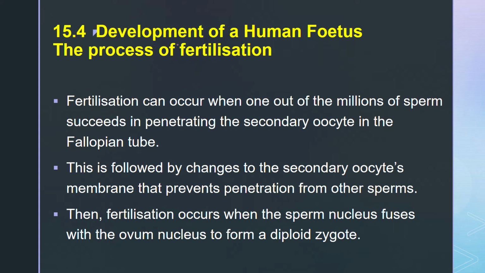Now let's look into the process of development of human fetus and also the process of fertilization. Fertilization can happen when one out of millions of sperms succeeds in penetrating the secondary oocyte, and this process happens in the fallopian tube. And this is followed by changes to the secondary oocyte's membrane, which then prevents the penetration from other sperms. Thus, fertilization occurs when the nucleus of the sperm fused with the nucleus of the ovum to